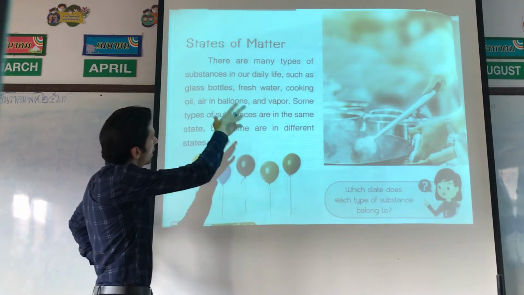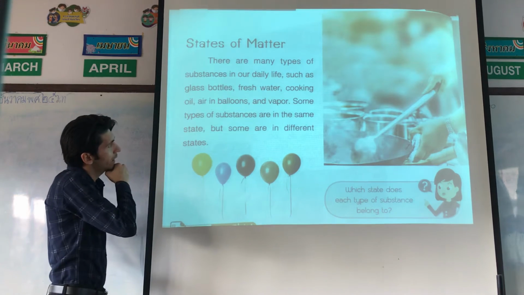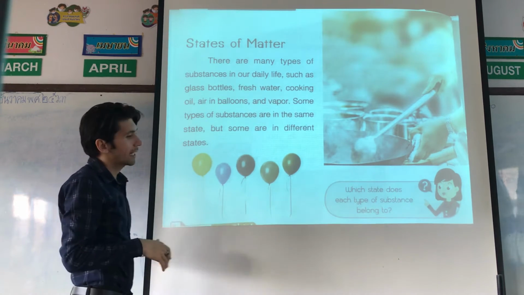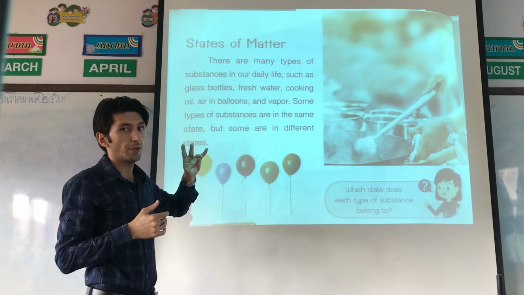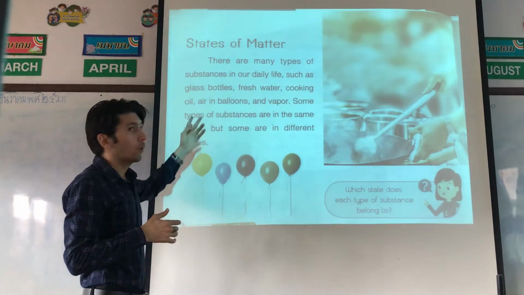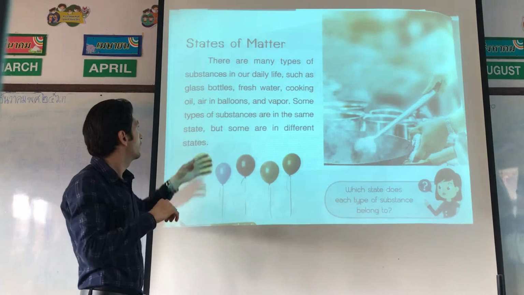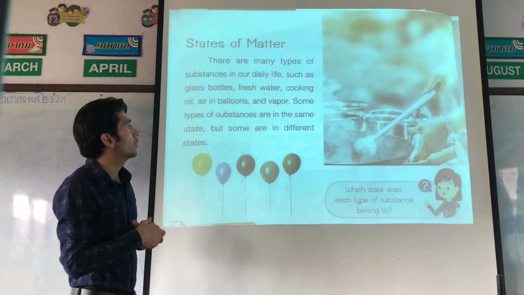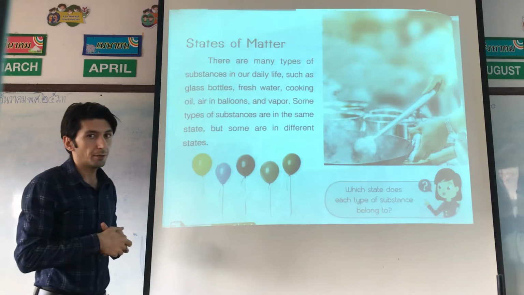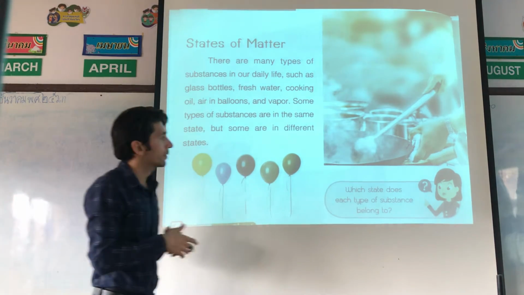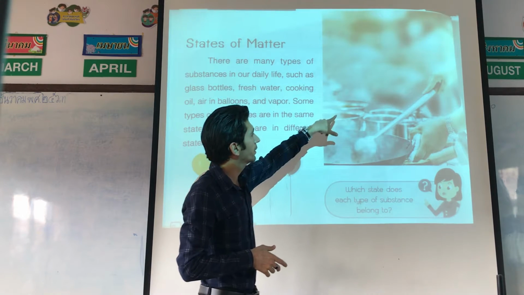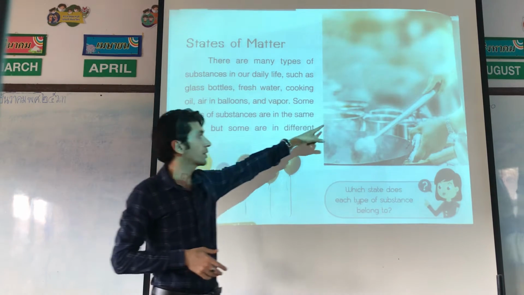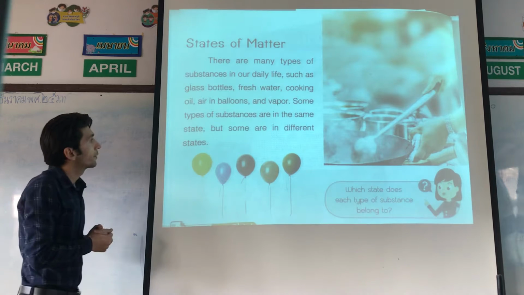There are many types of objects in our daily life, such as glass bottle, fresh water, drinking water, cooking oil, air in balloons, and vapor. Do you know what the meaning of vapor is? For example, we are looking here, vapor in the picture.